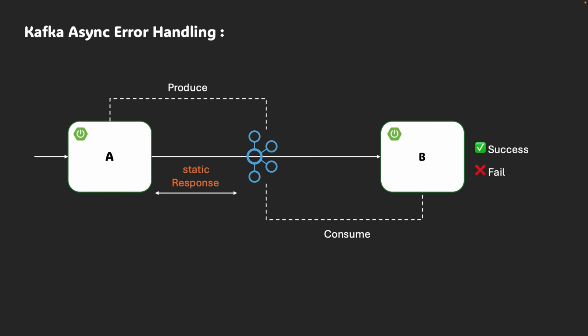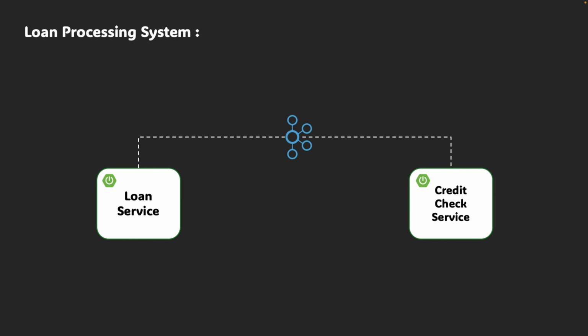So let's break it down with a real-time use case. Imagine you have two microservices: loan service, where a user can apply for a loan, and credit risk service, which does a background check before approving the loan. Now let's say a user submits a loan application. What happens next?